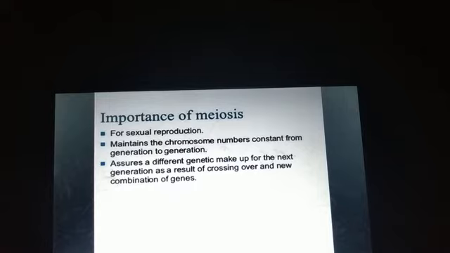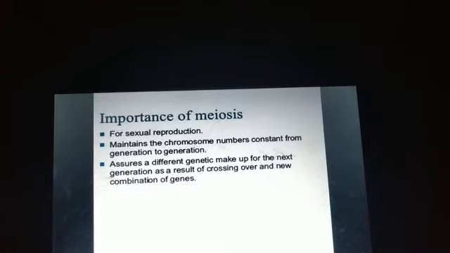That is why, students, we are not exactly similar to our parents. We are not identical to our parents. We take up some characters from our father and some characters from our mother, and as a result we are a combination of both of them.